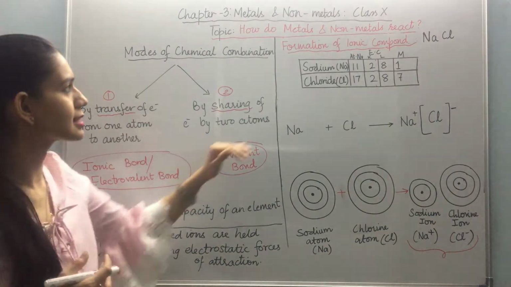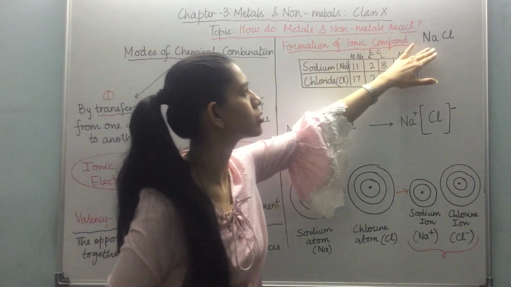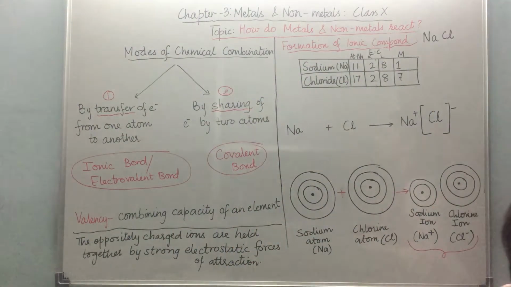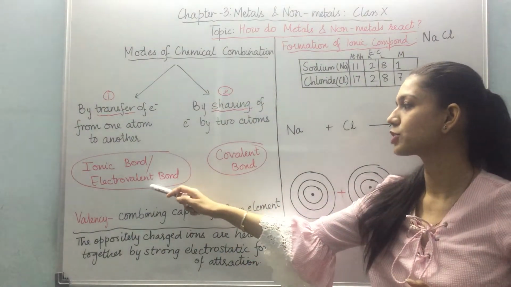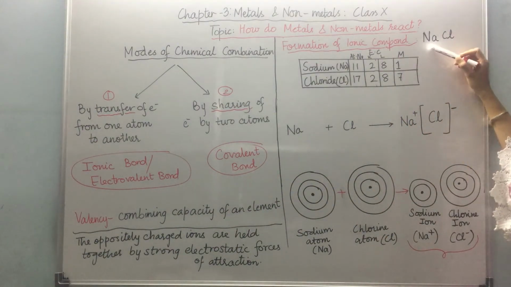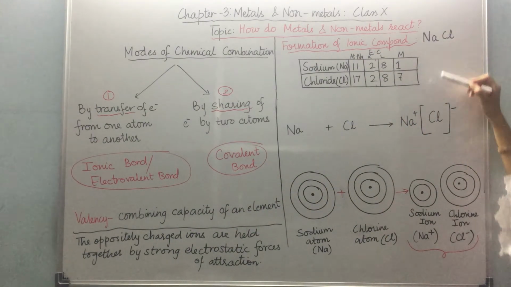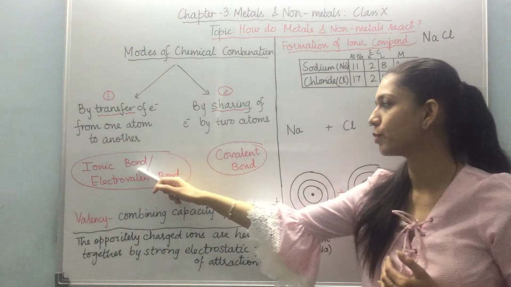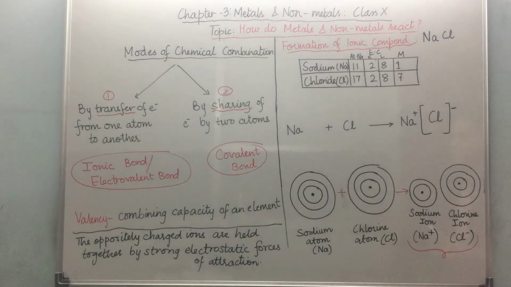Next, let us see how ionic compound sodium chloride is formed. In class 10th, for this chapter, we are just dealing with electrovalent bonds. So, I have taken the example of sodium chloride to explain how this ionic bonding is happening between the two.